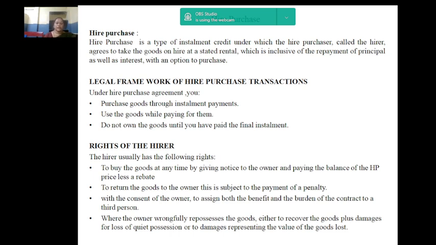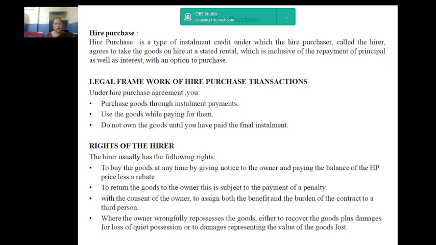Next we move on to the rights of the hirer. The hirer usually has the following rights. The duty of the owner in hire purchase agreements gives rise to the corresponding rights of the hirer. The following are the rights of a hirer. Right to sue in damages for breach of hire purchase agreement. Next, right to be notified the cash price of the goods. Next, right to a copy of the hire purchase agreement within 21 days of conclusion of the purchase agreement.